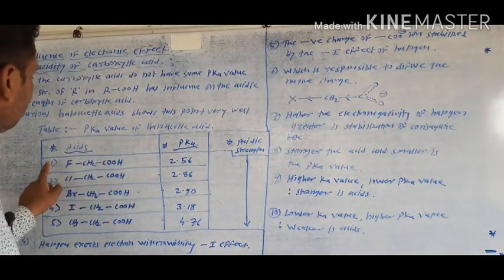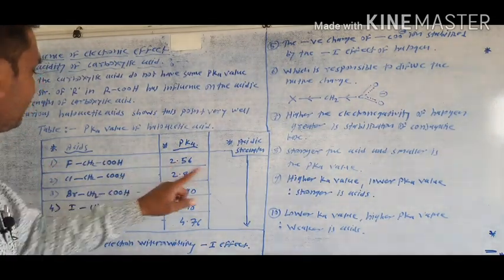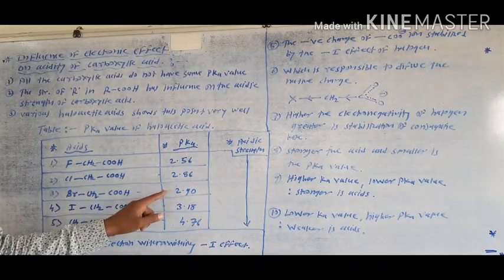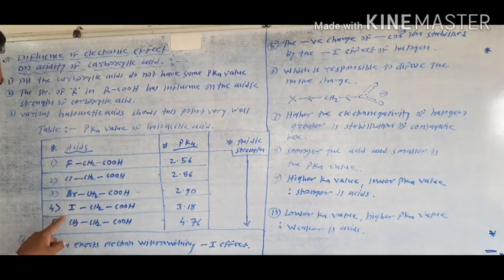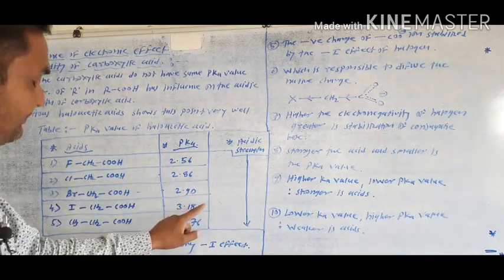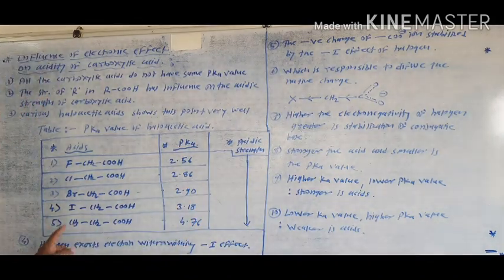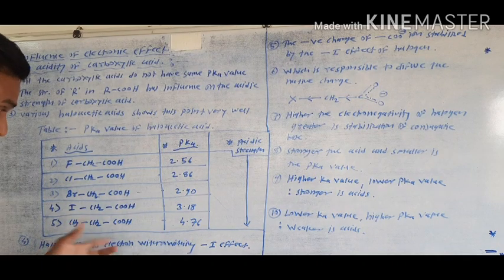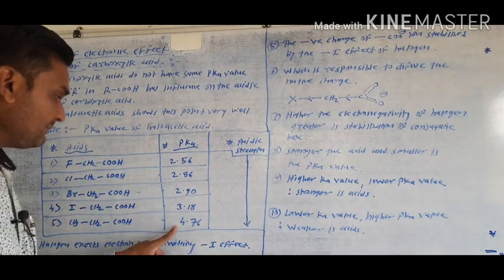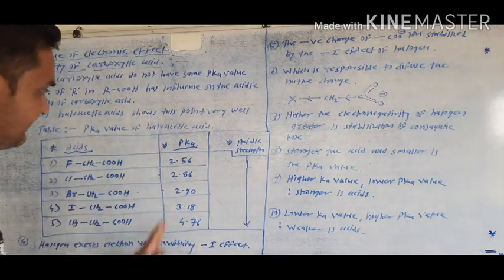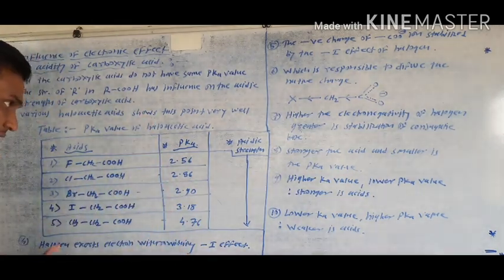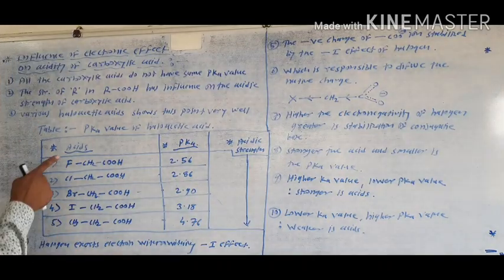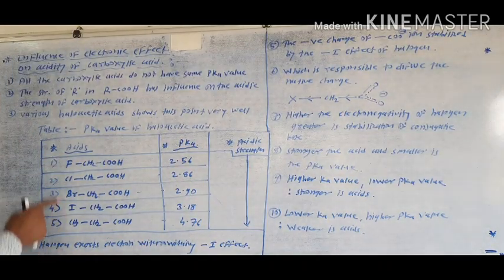The pKa value of fluoroacetic acid is 2.56, chloroacetic acid is 2.86, bromoacetic acid is 2.90, iodoacetic acid is 3.18, and the fifth one is simple acetic acid, meaning an alkyl group attached to acetic acid, which is 4.76. This type of difference in values is shown. Why are these values different? They depend upon the electronegativity of the halogen.